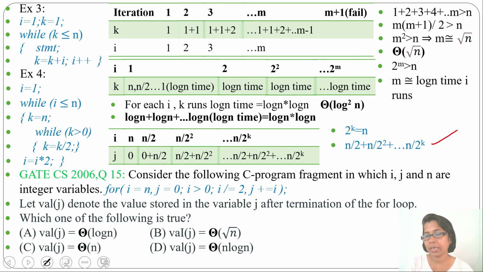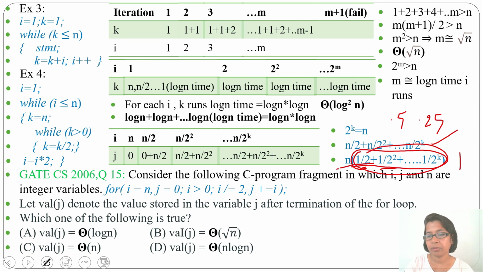And from this we can take n as common. After taking n as common, we will get n multiplication 1 divided by 2 plus 1 divided by 2 square up to 1 divided by 2 power k. And this value will be approximately equivalent to 1. 1 divided by 2, it will be 0.5. 1 divided by 2 power 2, that will be 0.25. Like this it will reduce. So this sum will be approximately equivalent to 1, and before that one n is given. We can say running time is theta of n.